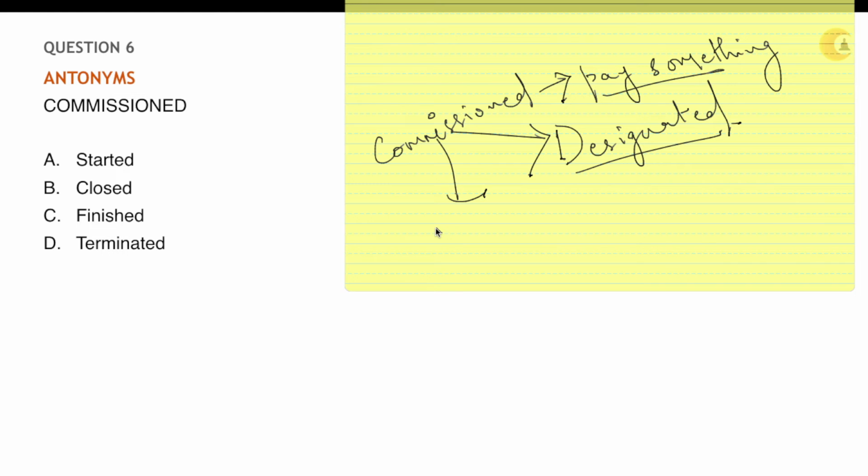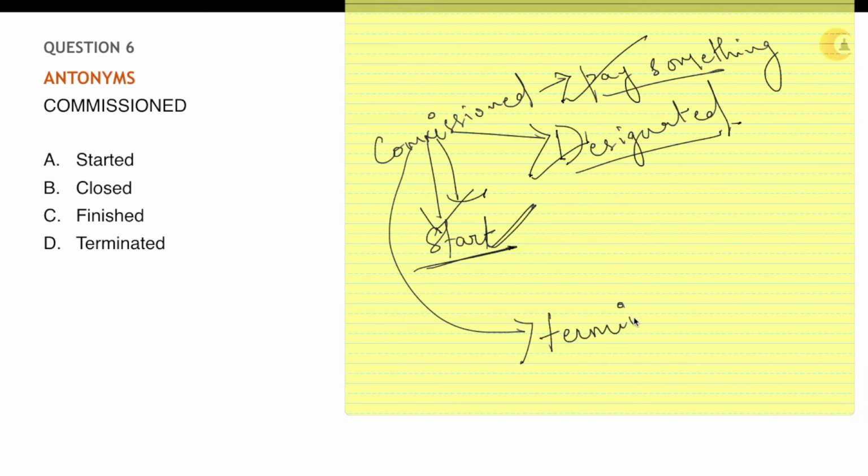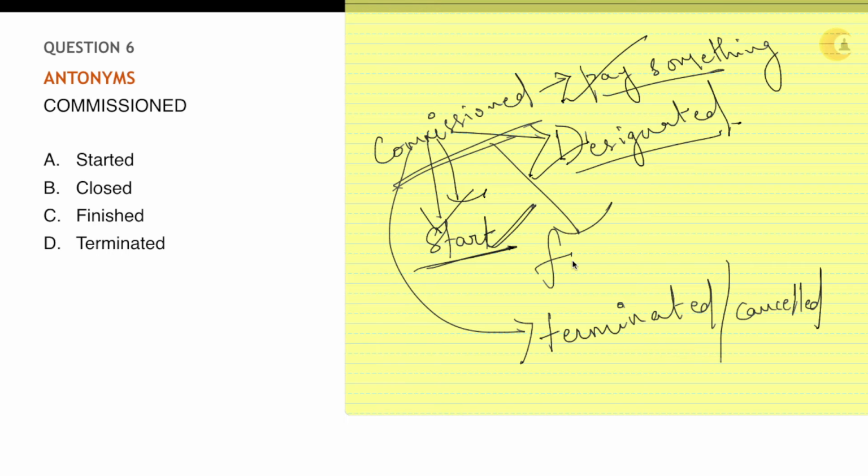So the term commissioned actually means that it starts. To start, that is what commissioned means. Whenever you're commissioned, whenever you're designated, whenever you're paid to do something, your work starts. So what will be the opposite of start? It will not be closed, but the major word that is used is terminated or cancelled. A commissioned work is either finished, because they have paid you and you complete it, or else they take back the payment and the work is terminated or cancelled.